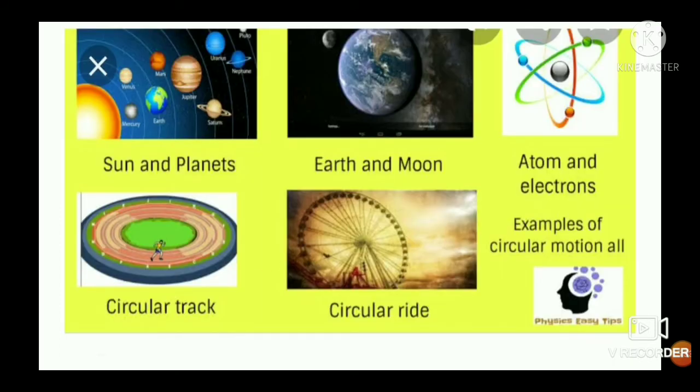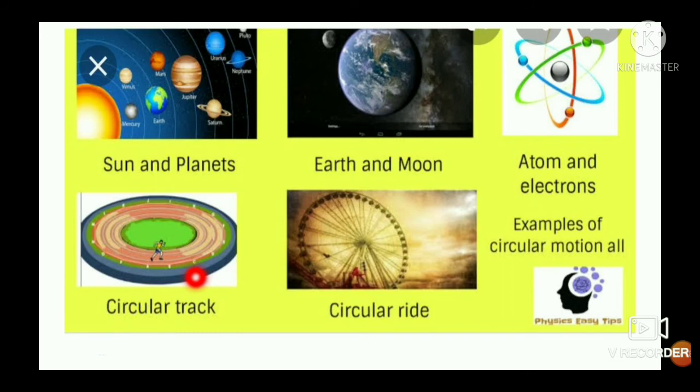Now we see the examples of circular motion. The first example is the motion of planets around the sun, motion of the earth around the sun, motion of the moon around the earth, or motion of a satellite around the earth. The third example is in an atom, the motion of electrons around the nucleus. The electron revolves around the nucleus in a circular orbit, or circular path, or circular track.